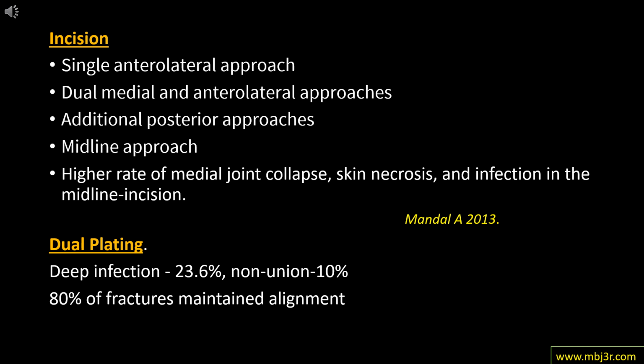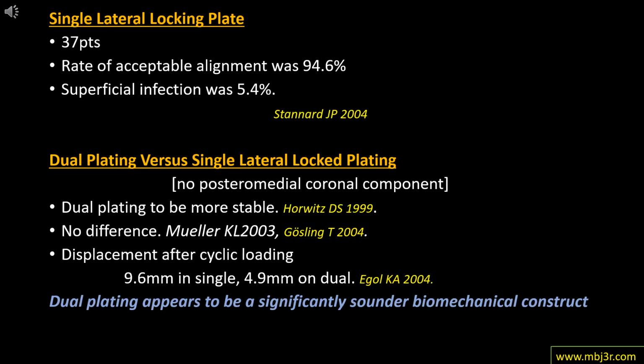Dual medial and lateral buttress plating via a dual approach is a reliable means of attaining and maintaining reduction of bicondylar fractures, but is associated with a higher potential for superficial wound issues. The insertion of a single lateral locked plate via a single lateral incision can mitigate some soft tissue damage risk, but does not reliably address all fracture subtypes, especially those associated with the posteromedial coronal fracture line.